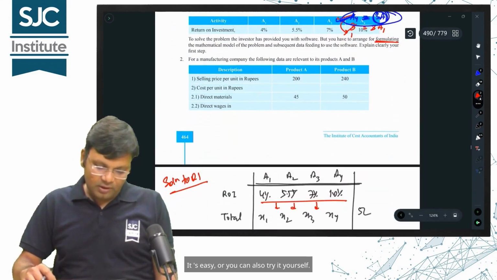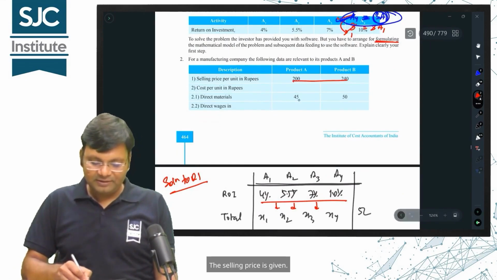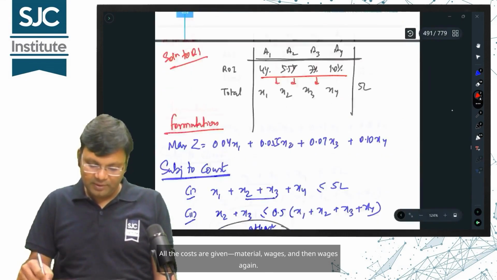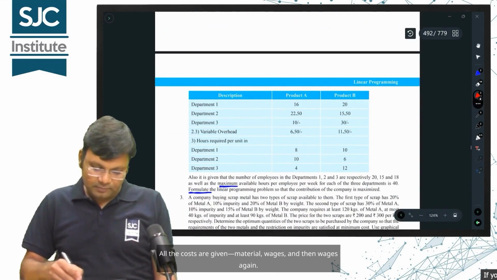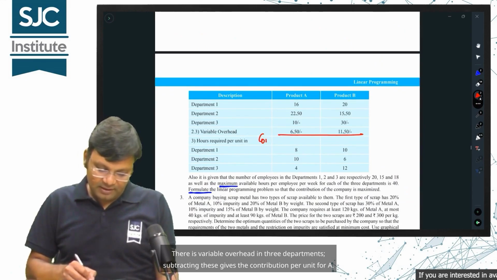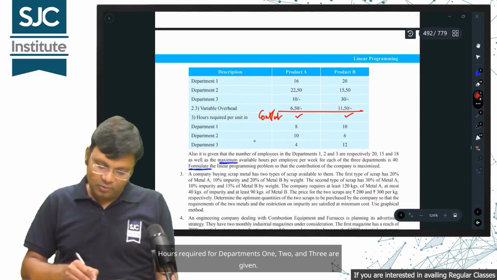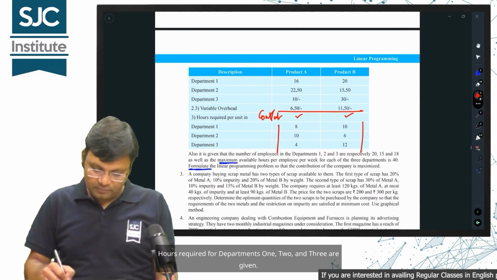It's easy, or you can also try it yourself. What's new in this one? The selling price is given. All the costs are given: material, wages, and then wages again. There is variable overhead in 3 departments. Subtracting these gives the contribution per unit for A. Hours required for departments 1, 2, and 3 are given.